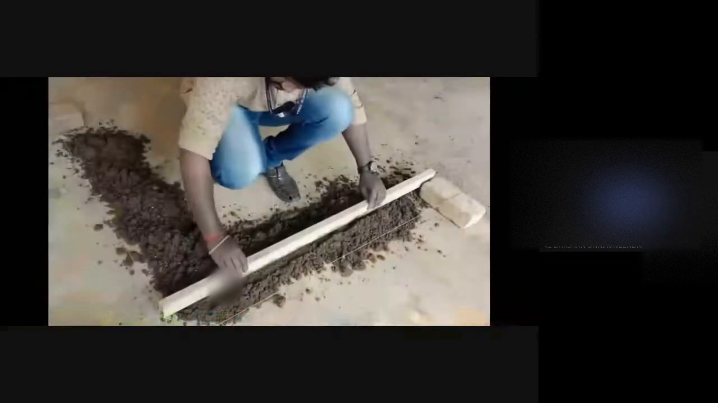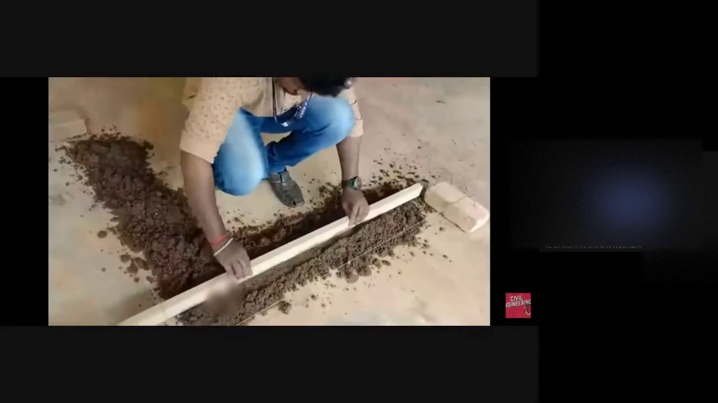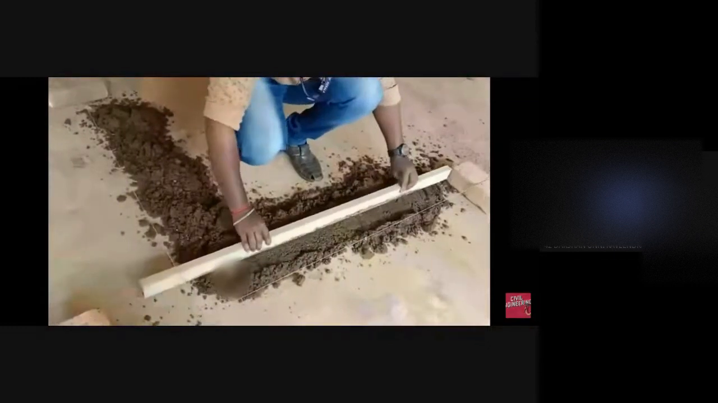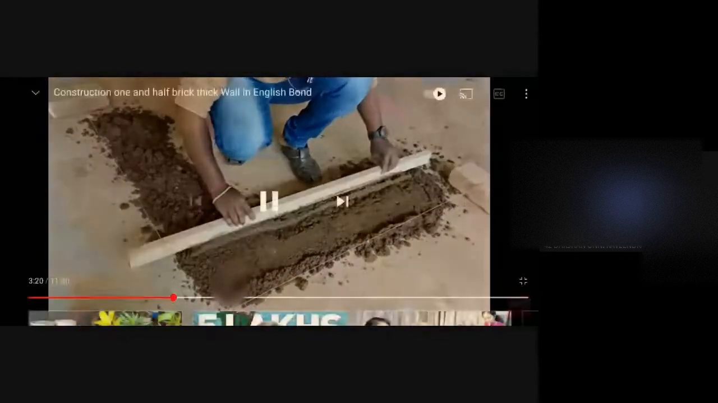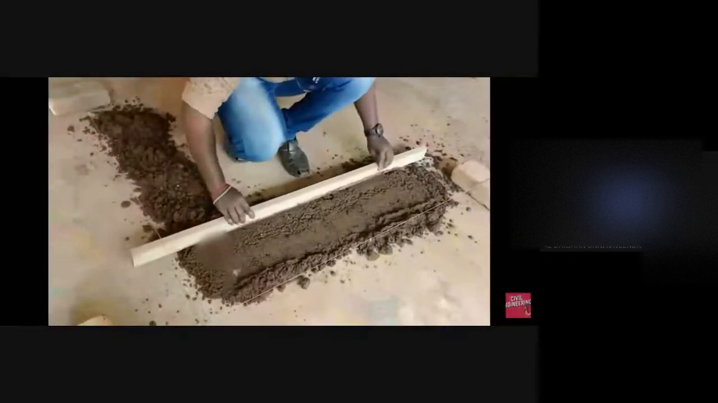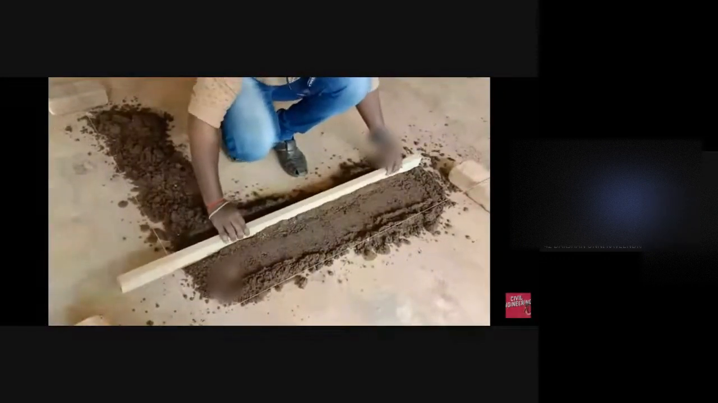So here, you can see the strings are used for setting out, and the first layer of mortar is being laid, and above this we are arranging the bricks. So this is one of the tools which is being used for leveling, that is straight edge.